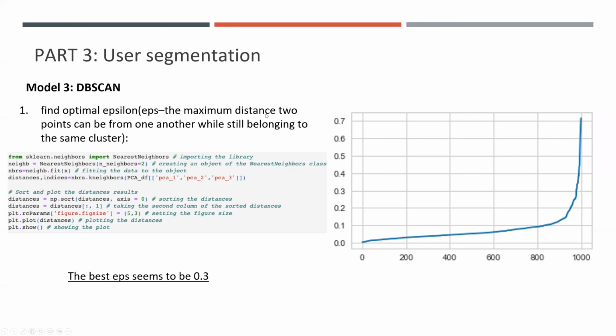We need to find the optimal epsilon, EPS, the maximum distance points can be from one another while still belonging to the same cluster. And you can see from the graph that the best EPS is 0.3. And it can discover clusters of different shapes and sizes from a large amount of data containing noise and outliers. Now you can see the result from this graph.